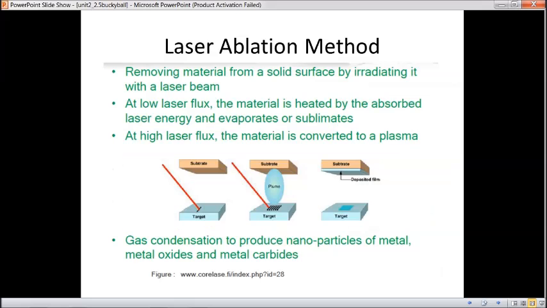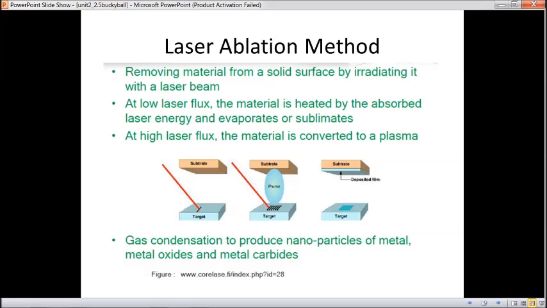And in the laser ablation method, we remove material from a solid surface by irradiating it with a laser beam. So a target is placed and laser light is made to fall over it. Whenever laser light falls on it, it evaporates, and this evaporation, which is named the plume, deposits over the substrate layer and makes a deposited film, and from that we can collect the nanoparticles to produce the C60s.